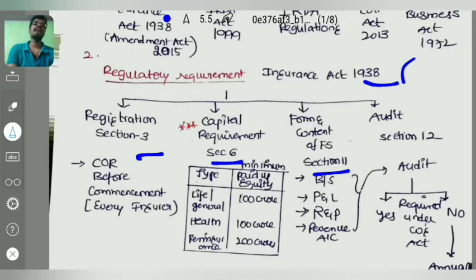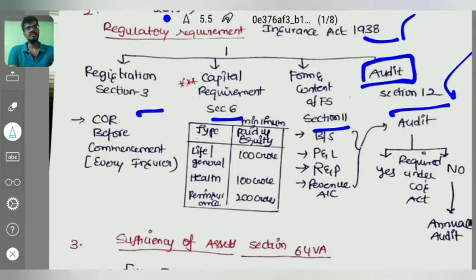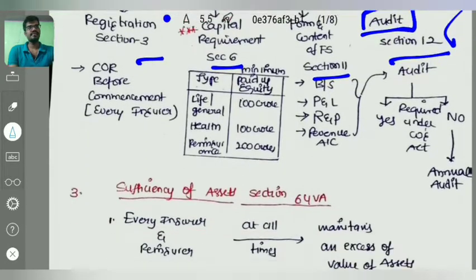And coming to the audit aspect of insurance companies, this has been dealt with in section 12 of the Insurance Act 1938. If the insurance company is required to be audited under the Companies Act 2013, then no audit is required under this Act. If it is not required to be audited under the Companies Act, then audit is required under this Insurance Act. That implies the audit of an insurance company is mandatory. You can see the flow chart there.